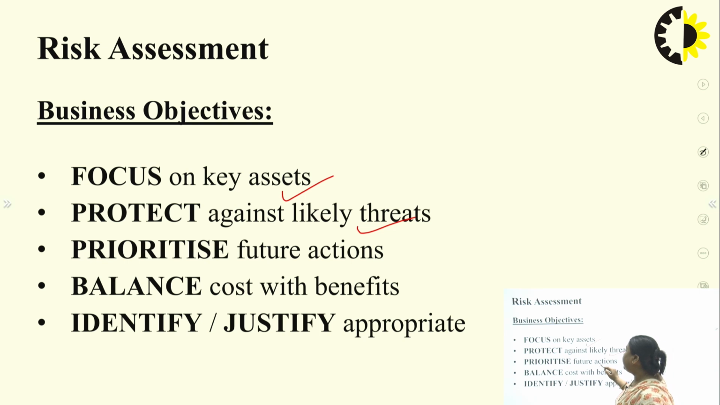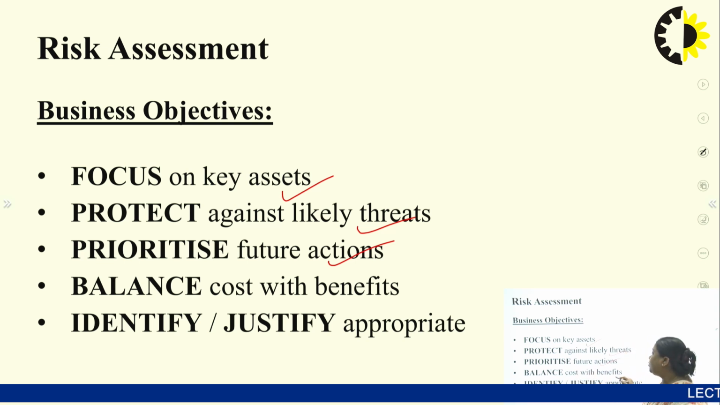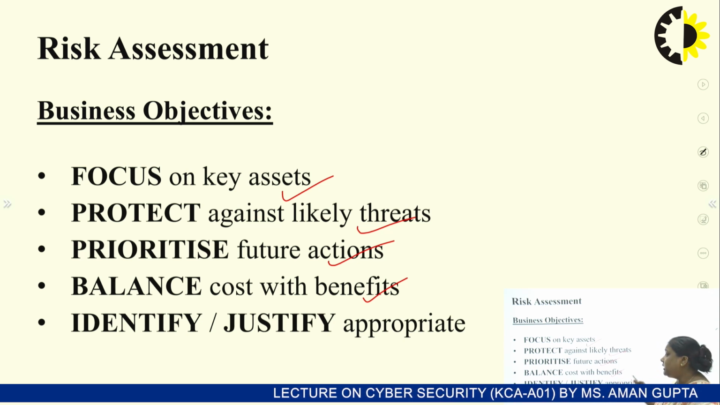Third one is prioritize future actions. Security measures that have been identified that can tackle these risks, so these future actions should be prioritized. Balance cost with benefits. It means what type of money is involved, what type of cost occurs when we talk about the countermeasures that have been taken by the information system.